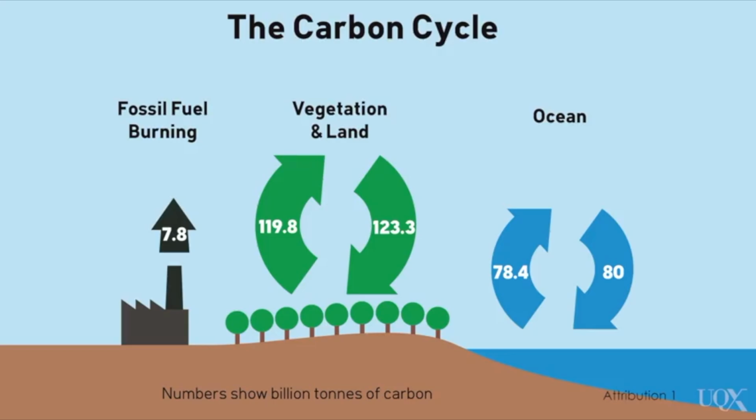Over the last few centuries, the amount of carbon dioxide, or CO2, in the atmosphere has risen by about 40%. To explain why this is the case, we need to understand how the carbon cycle operates. The carbon cycle describes the flows of carbon between the atmosphere, the oceans, and the biosphere, as shown in this slide. Carbon sources release carbon dioxide into the atmosphere. Carbon sinks absorb carbon dioxide out of the atmosphere.